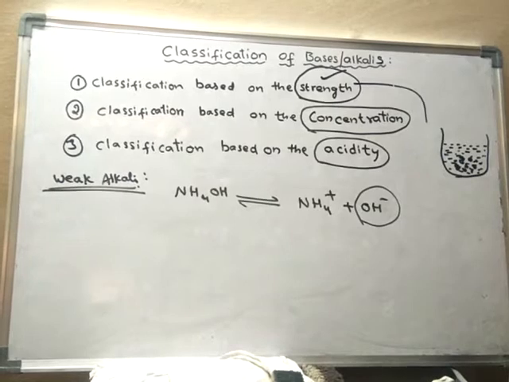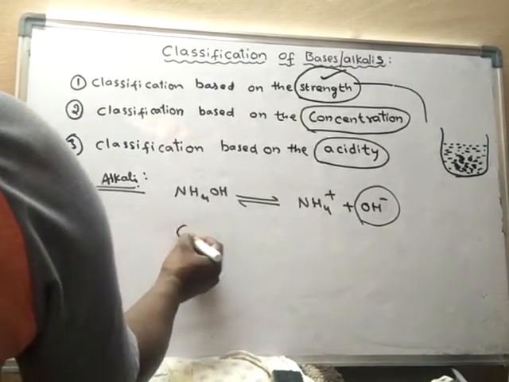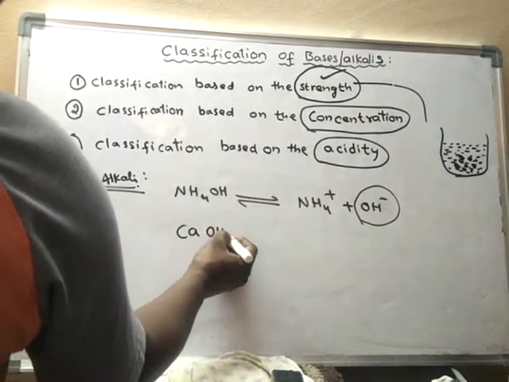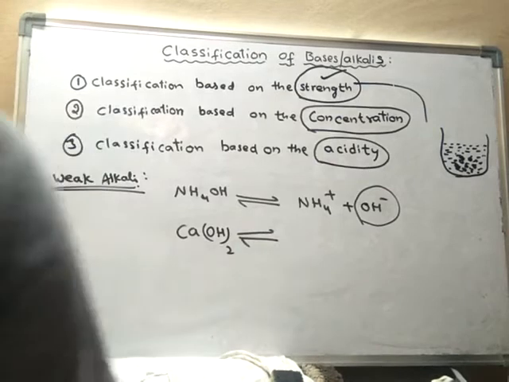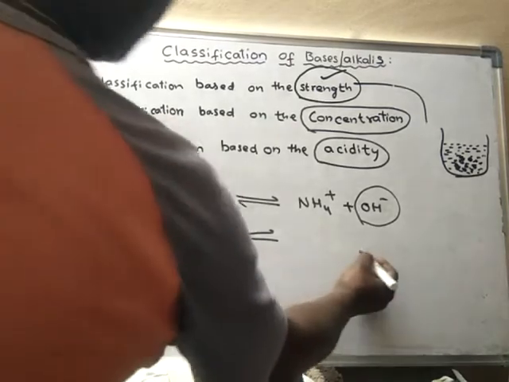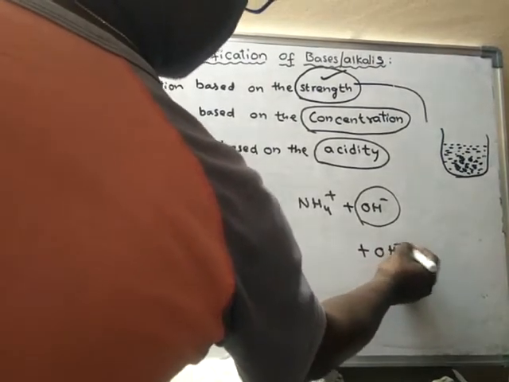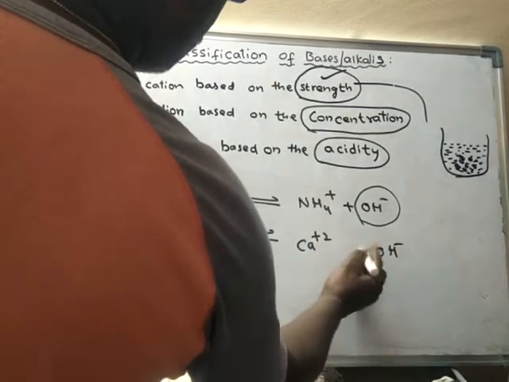Another example of a weak alkali is calcium hydroxide. It also undergoes very weak ionization. That means less than 30% of molecules undergo ionization and produce very less number of OH minus ions.